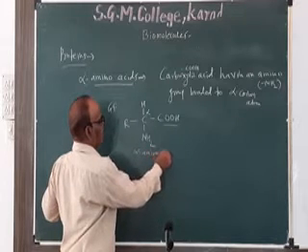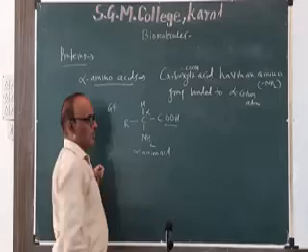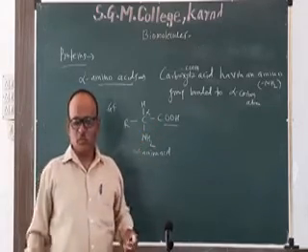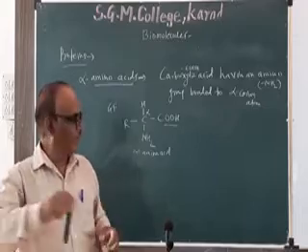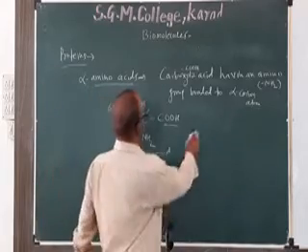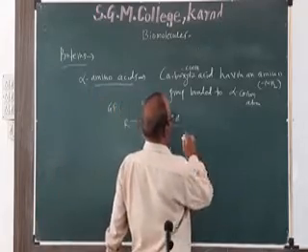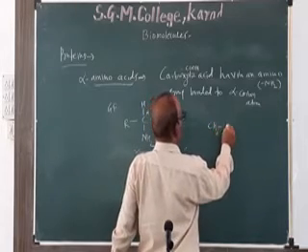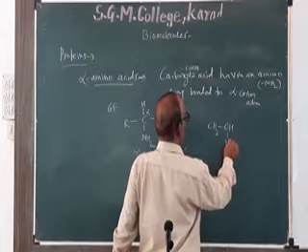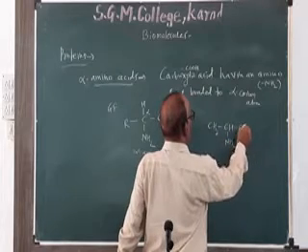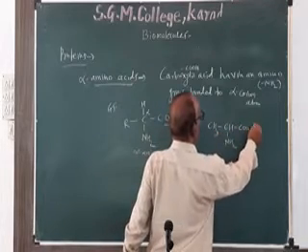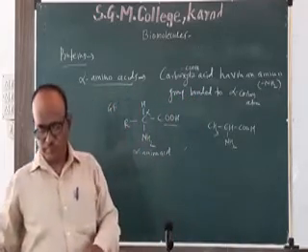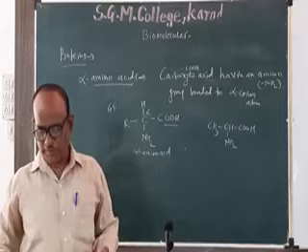Alpha amino acids contain two groups, acidic as well as basic, that is the NH2 group. An example of an amino acid: if R equals CH3, then the formula is CH3-CH(NH2)-COOH.